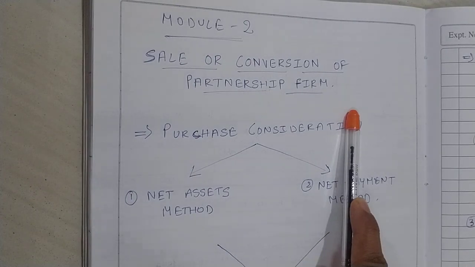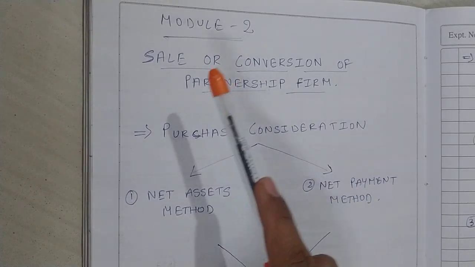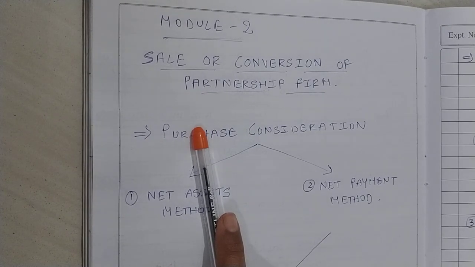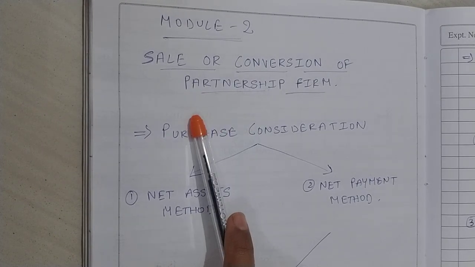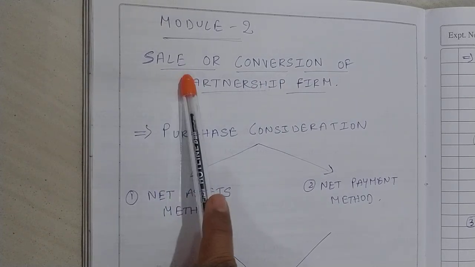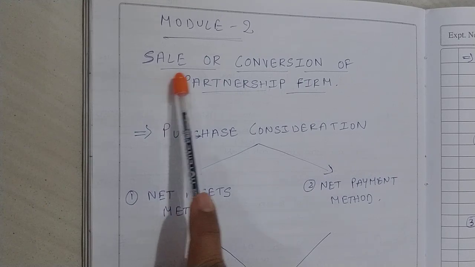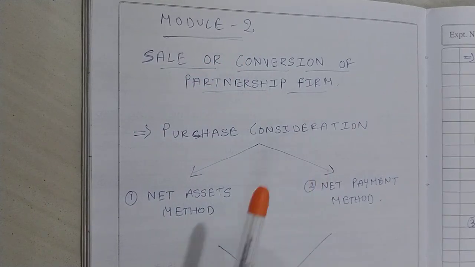Now, this module is something like a continuation of dissolution of partnership firm, because when a firm is selling its business to a company, what is going to happen?